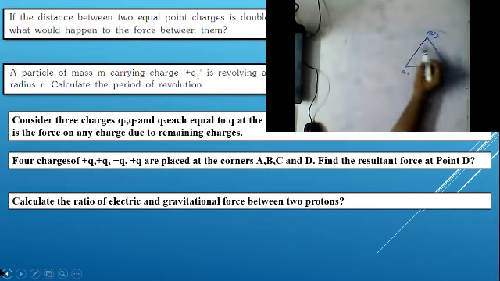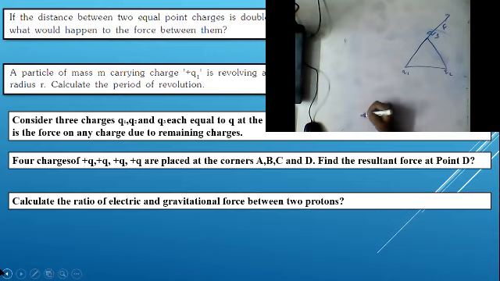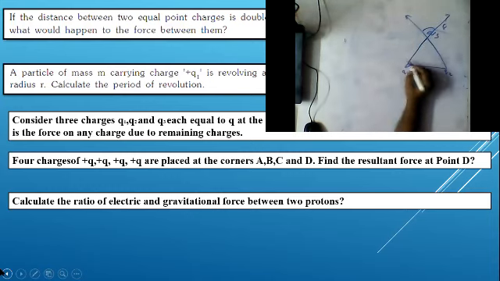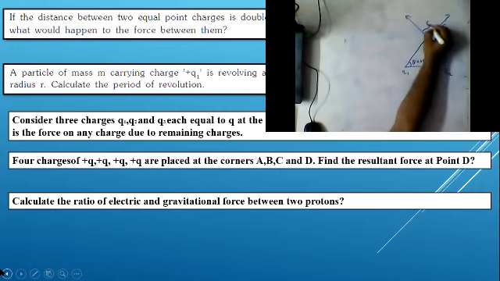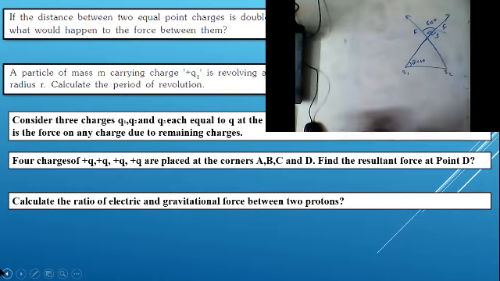Now the force between q1 and q3 will act in this direction F, and the force between q2 and q3 acts in this direction. So what is the angle between them? They said that it is an equilateral triangle, so theta is equal to 60. Since all are similar charges, this value I can consider as F, here also the value is F.